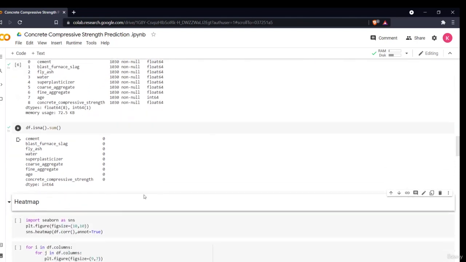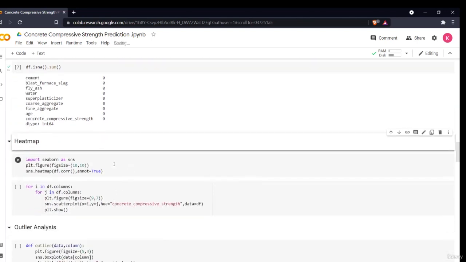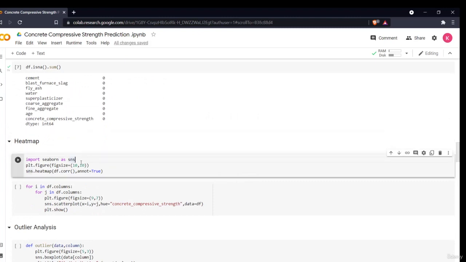So the next thing I'll be doing is plotting a heat map. For that I'll be using the Seaborn library. Earlier I imported the matplotlib library, which is also for visualization. Now Seaborn is a library for visualizing more complex variables or complex visualization techniques, for example the heat map. There are different heat maps present.